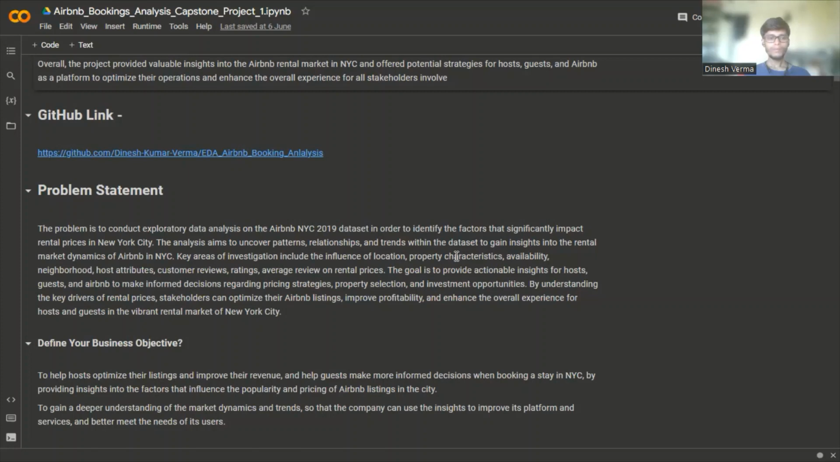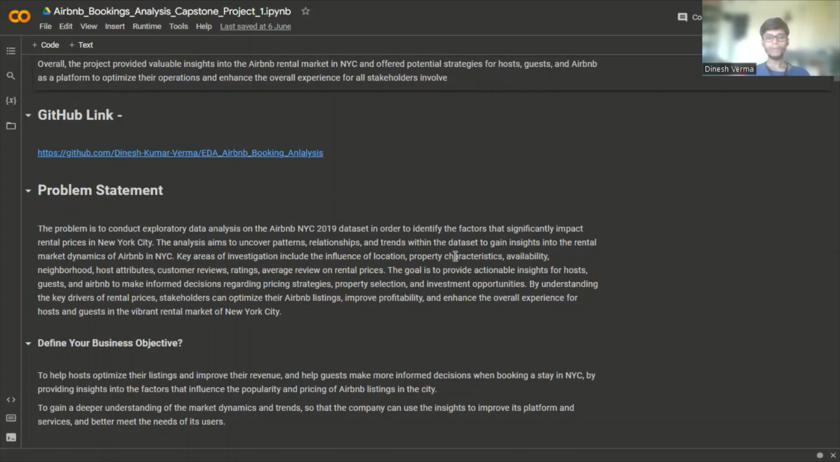The problem is to conduct exploratory data analysis on the Airbnb New York 2019 dataset in order to identify the factors that significantly impact rental prices in New York City. The analysis aims to uncover patterns, relationships, and trends within the dataset to gain insights into the real market dynamics of Airbnb in New York.